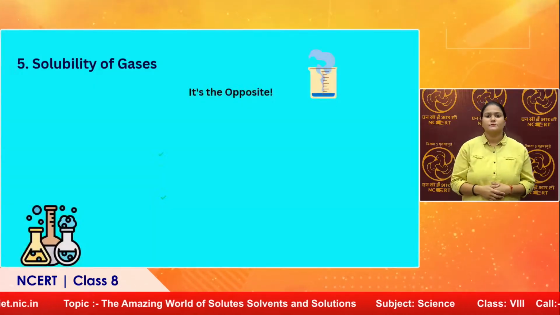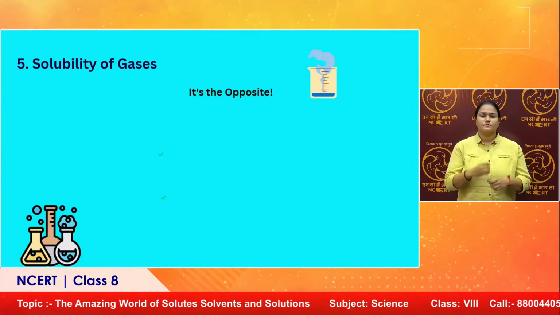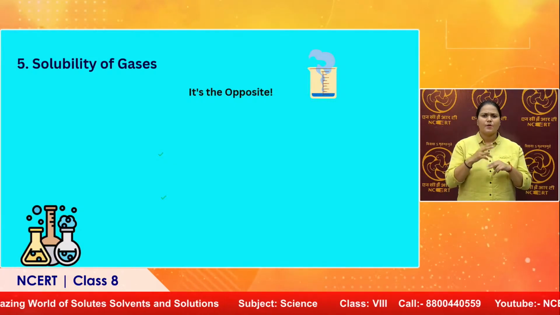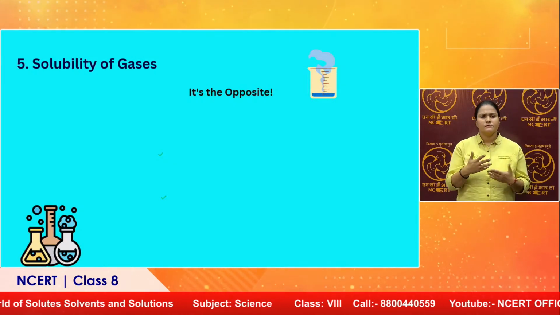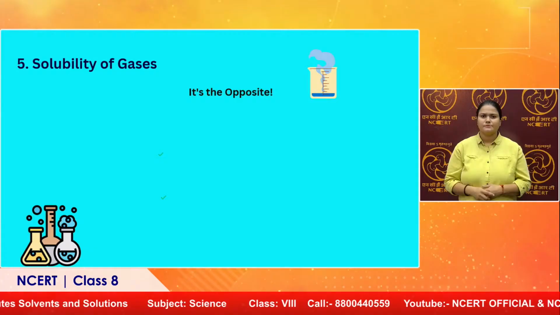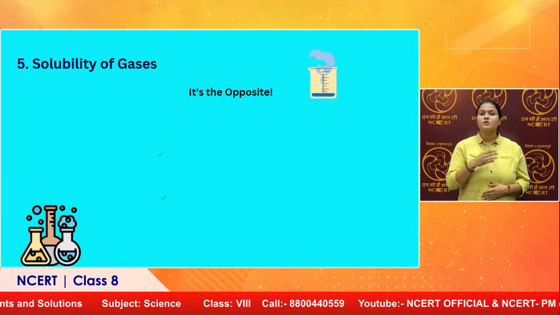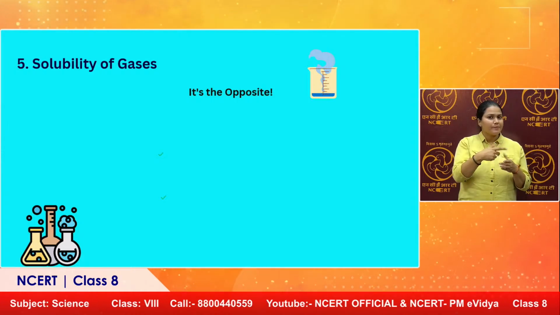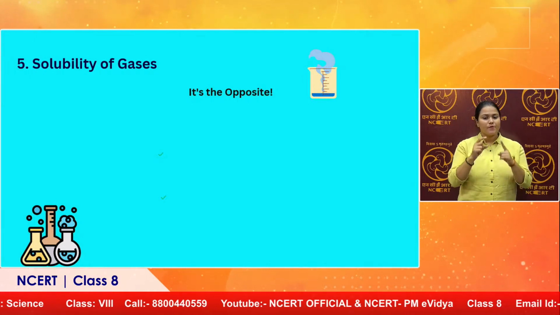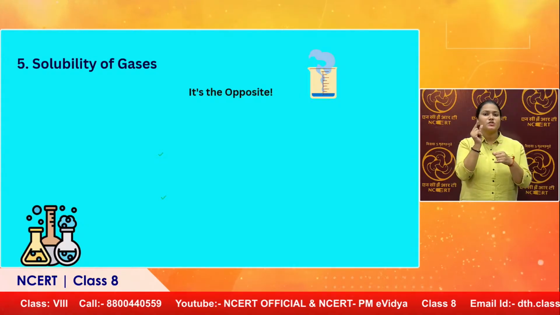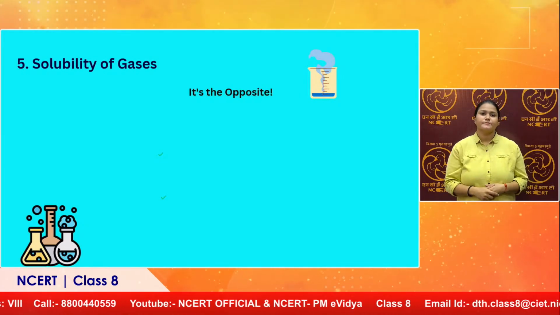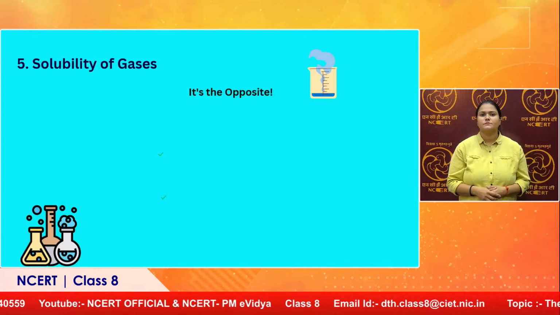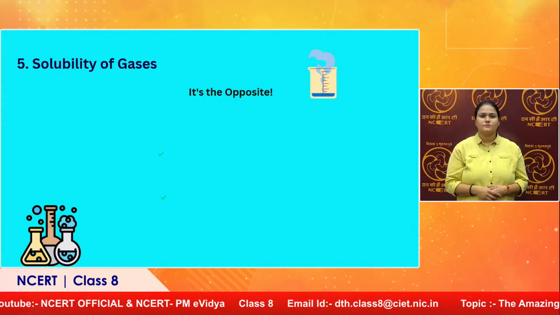Now next we have the solubility of gases, right? We have seen that when dissolving sugar in water or salt in water, what exactly did we do? Sugar is in solid state. Solid was dissolved in liquid. Same with the potassium permanganate crystals, the beautiful colored solution that we prepared. What exactly did we dissolve? We dissolved solid in liquid again. Right. Now what about gases?